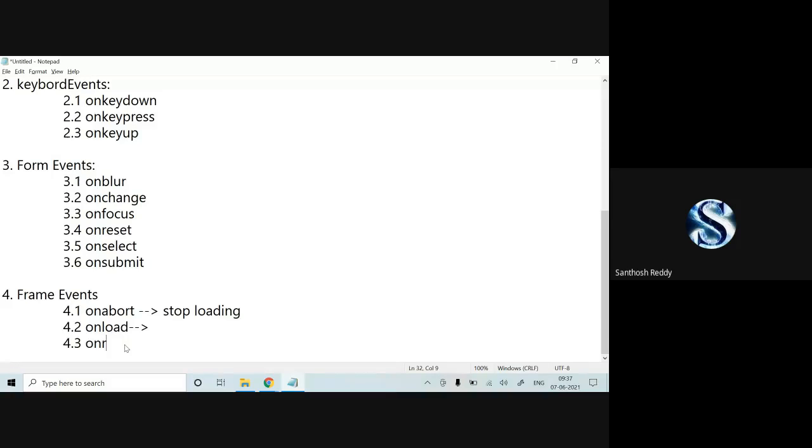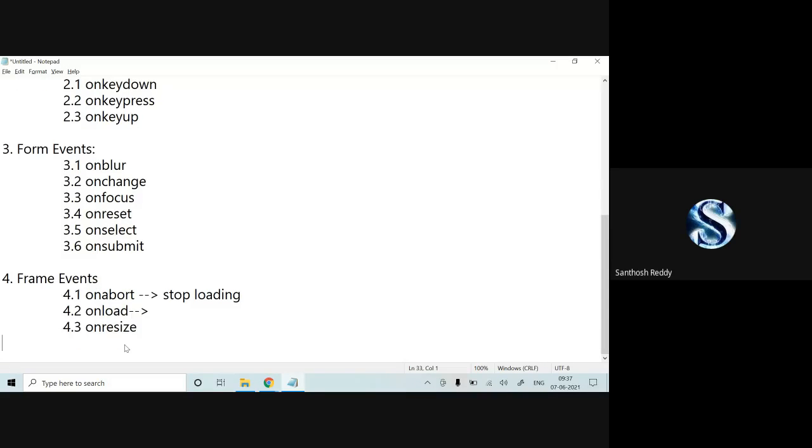4.3 we have on resize. If you want to resize something with respect to your image or with respect to some PDF document like this, at that time we can make use of on resize event. 4.4 we have on error.